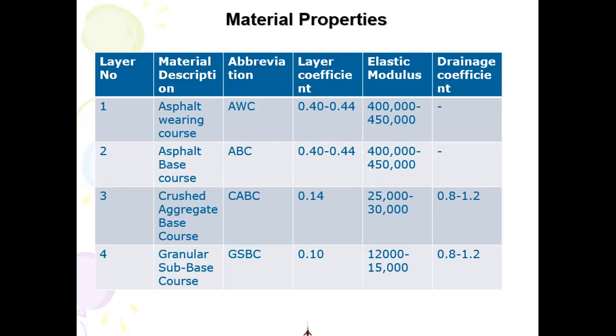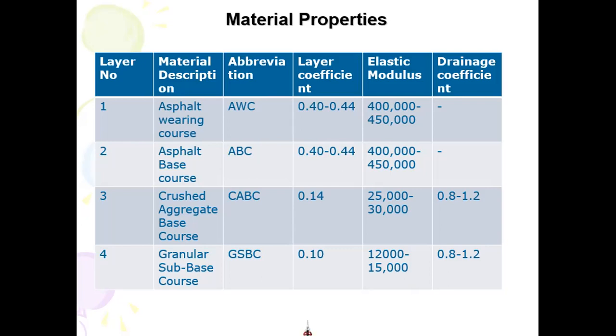Again, in the denominator of this equation, we have SN that is not known to us. We go on to the next part of this equation, that is 2.32 log10 of MR. Now MR is the resilient modulus of a material. So if we are talking about an asphaltic layer, then this resilient modulus will be 4 million.